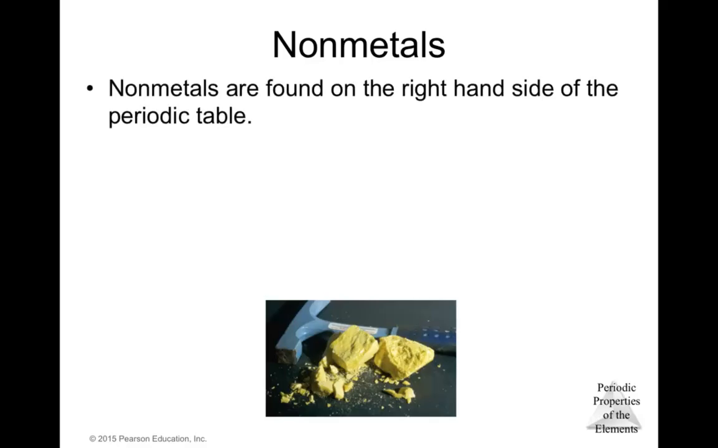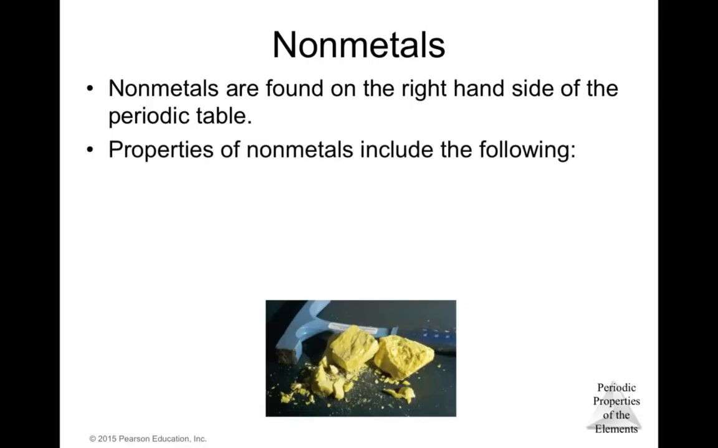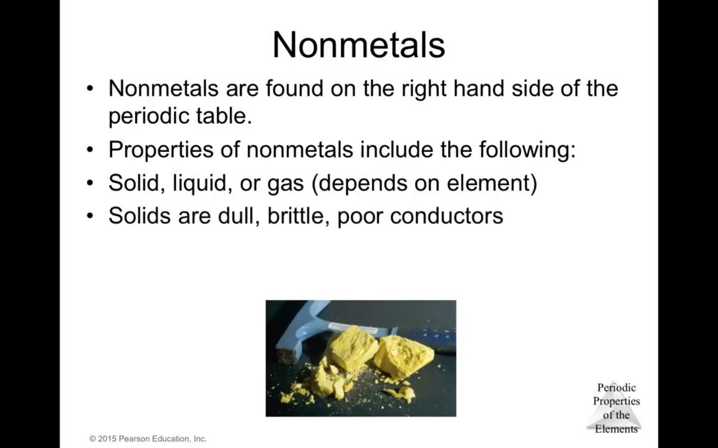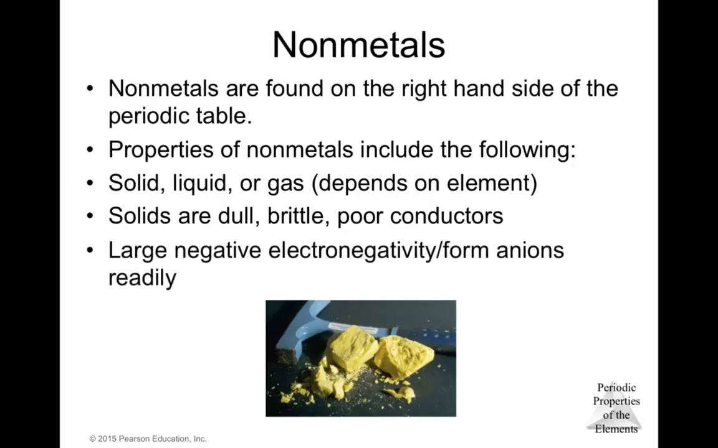The nonmetals are found on the right hand side of the periodic table. The properties of nonmetals include the following. They could be solid, liquid, or gas. It depends on the element. The solids are dull, brittle, and poor conductors, and their large negative electronegativity forms anions. They are really easy to produce anions, as we mentioned before, because by gaining electrons they can produce the electronic configuration of a noble gas.